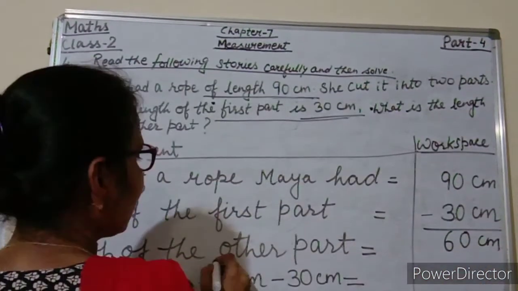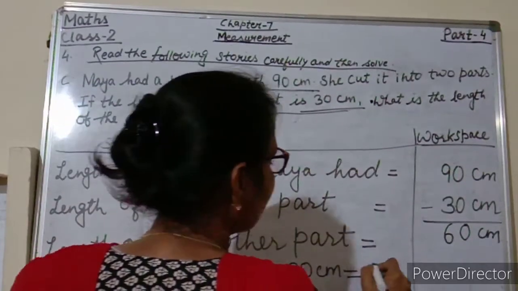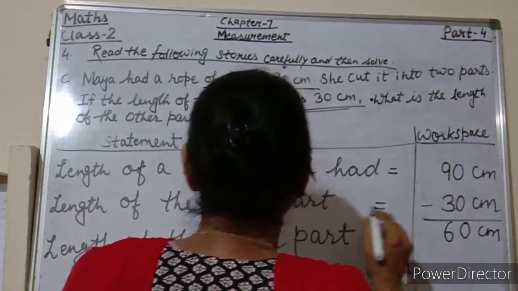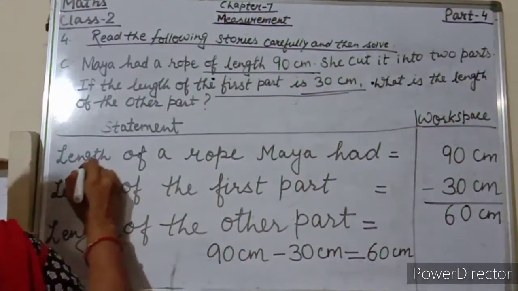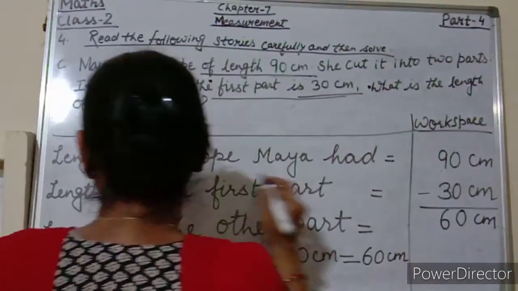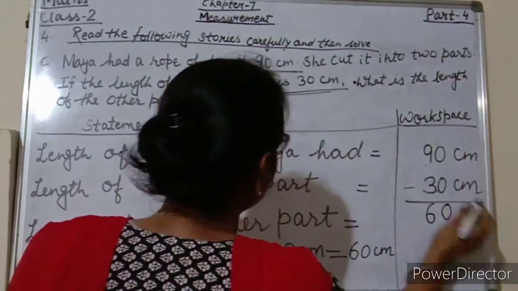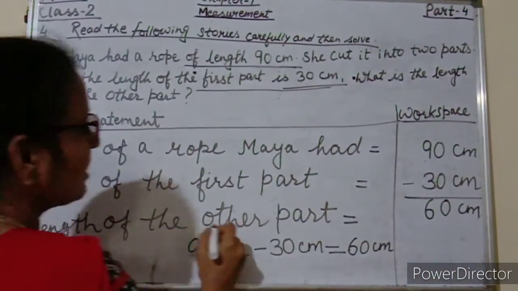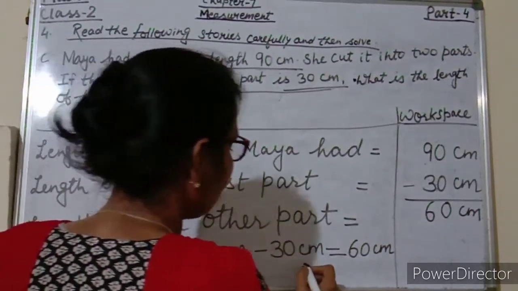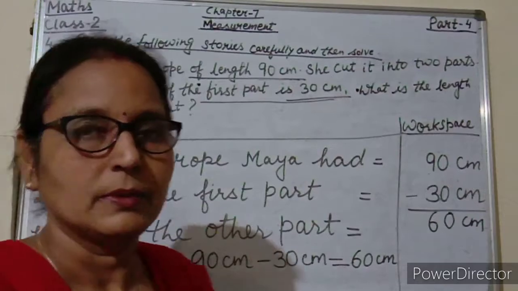So length of the other part is equal to 90 centimeter minus 30 centimeter is equal to 60 centimeters. So see students, once again, length of a rope Maya had 90 centimeter. Length of the first part 30 centimeter. Length of the other part is 90 centimeter minus 30 centimeter is equal to 60 centimeter.